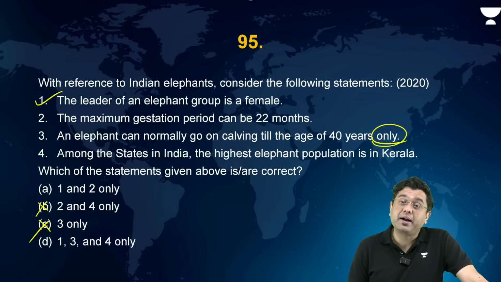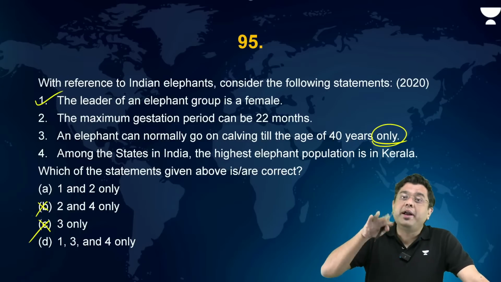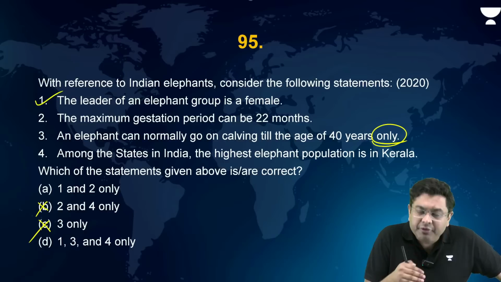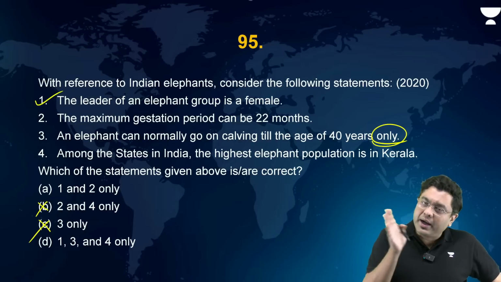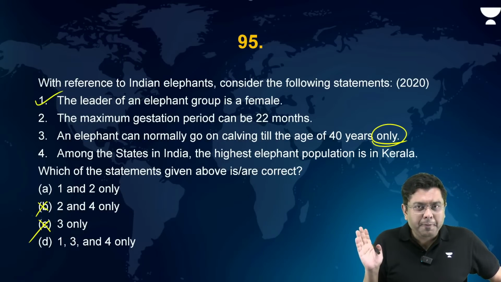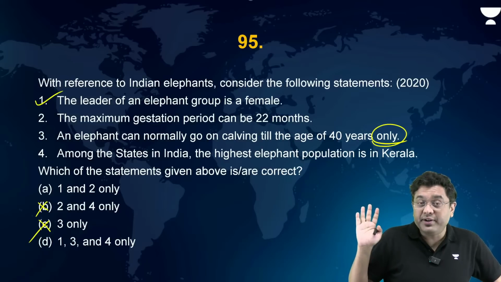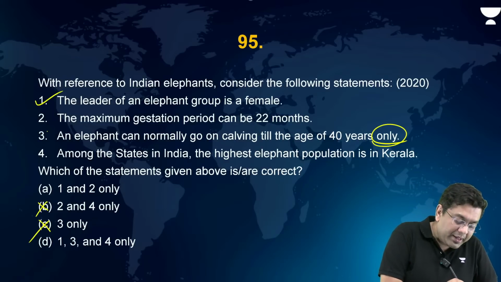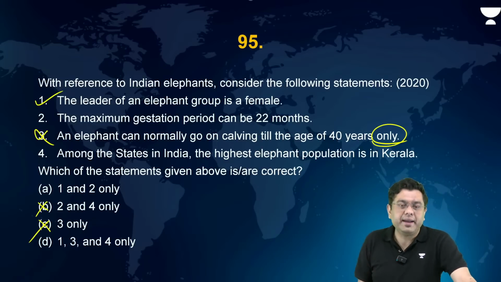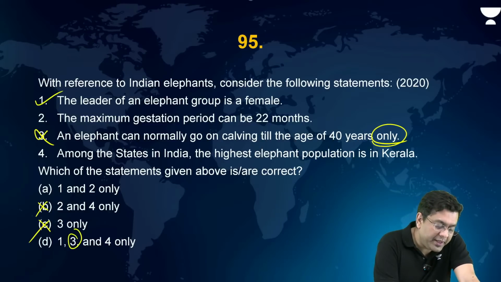Right? A red flag. Now, calving means before adulthood. The elephants, they reach adulthood again around 16 to 18. So it is not till the age of 40 that they are considered a calf. So this again, we know that it is incorrect. 3 is eliminated.